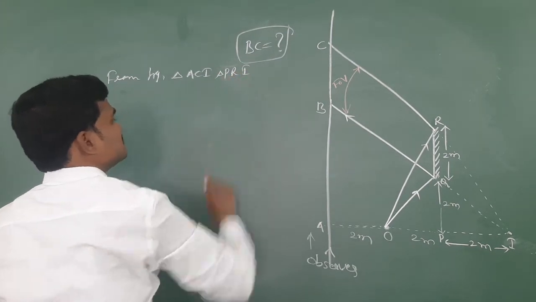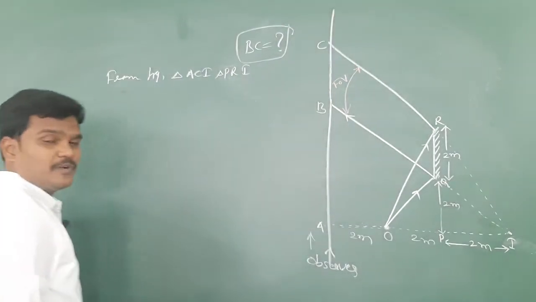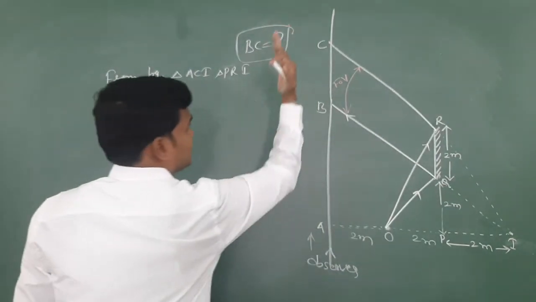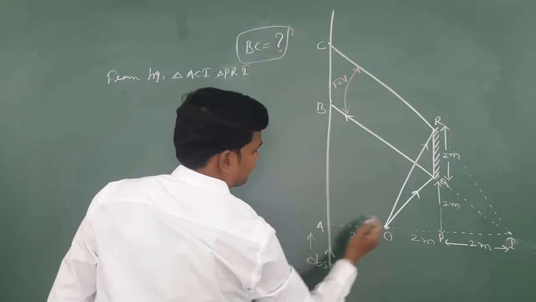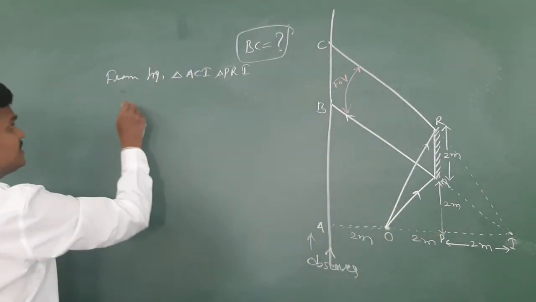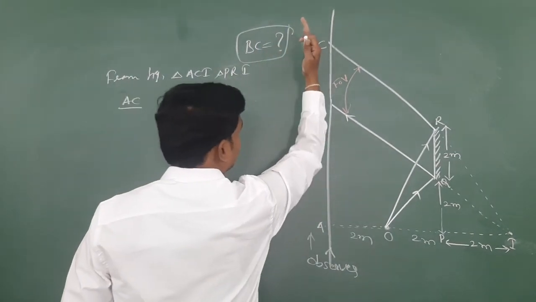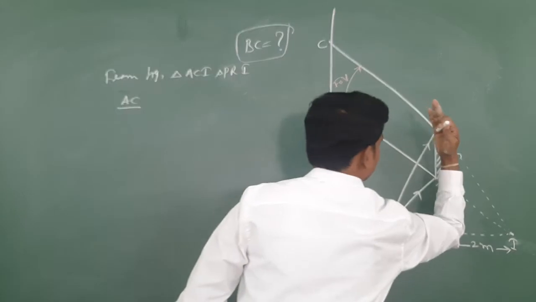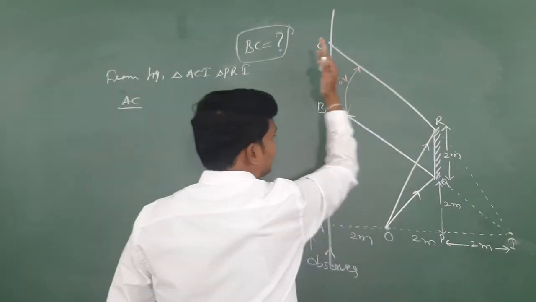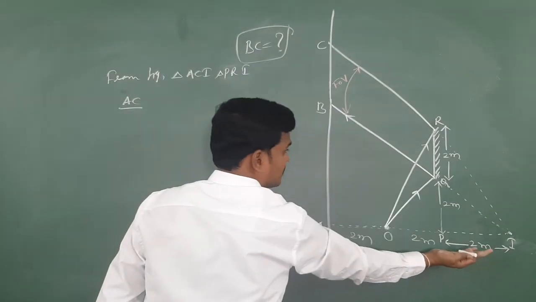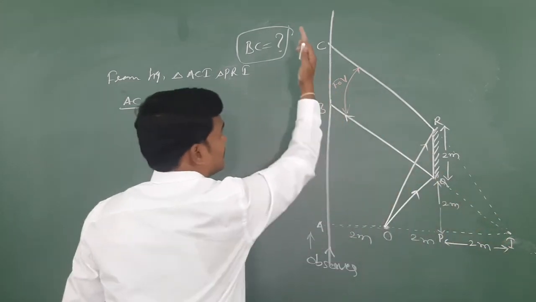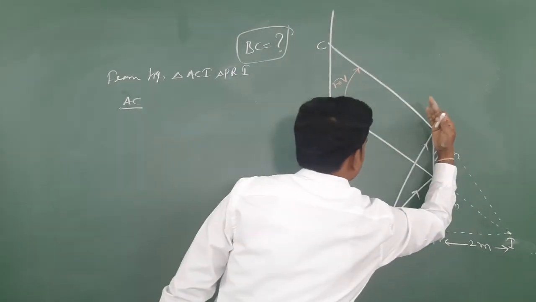Just use the triangle system, congruent triangles, height by height, base by base. AC by PR, height by height, base of bigger one by base of the smaller one. AC by PR.